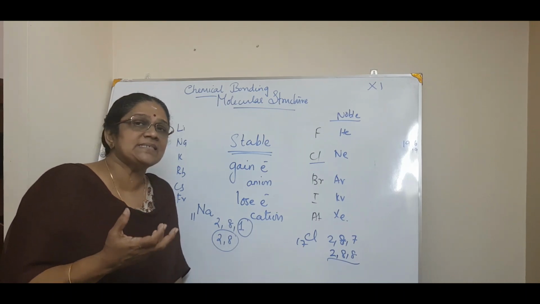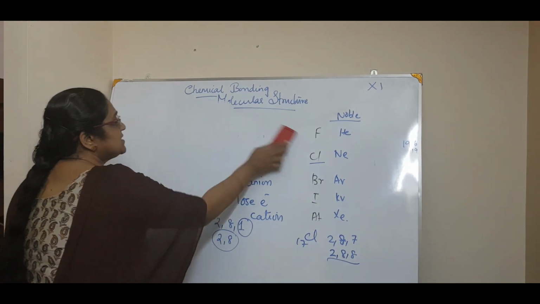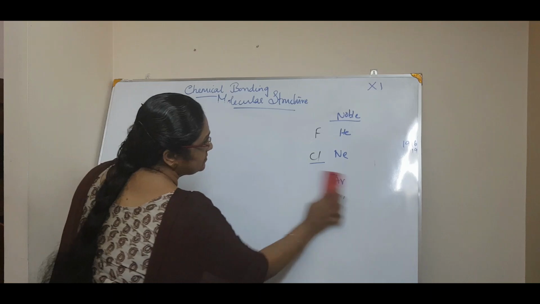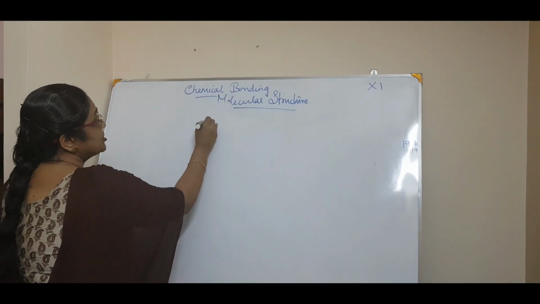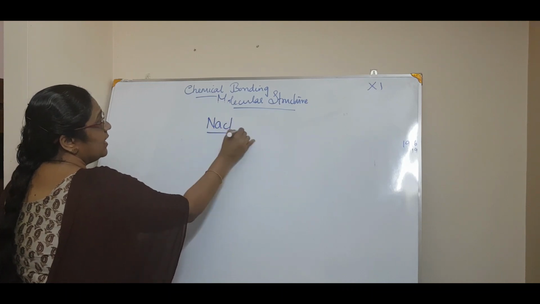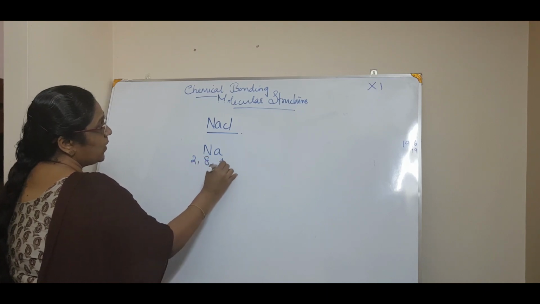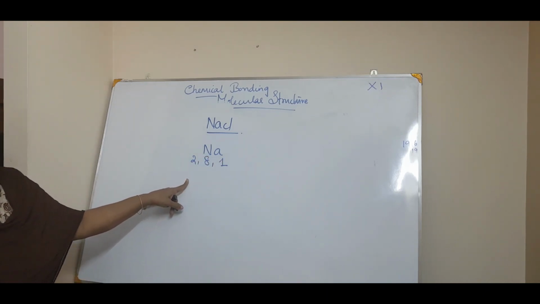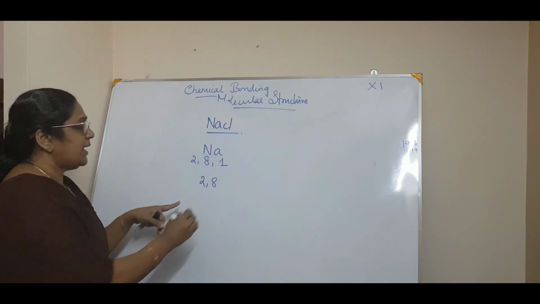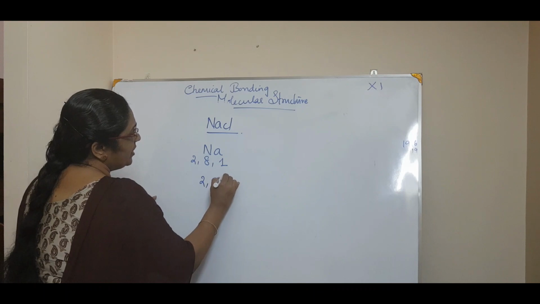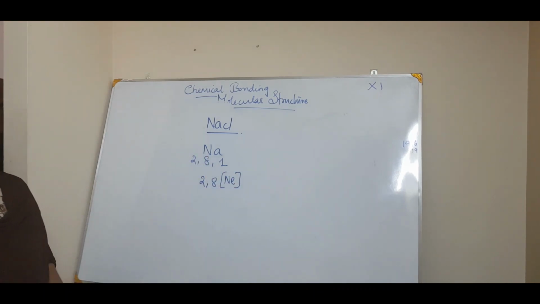Now we see a simple example of sodium, which you also know, but still it is in the textbook. I am just getting into that, that's all. Okay. So next is the formation of sodium chloride. You know sodium, already I wrote, that is 2, 8 and 1. It loses one electron to form what? 2, 8. Isn't it? 2 and 8. That is the helium, neon configuration. Isn't it? 2 and 8.